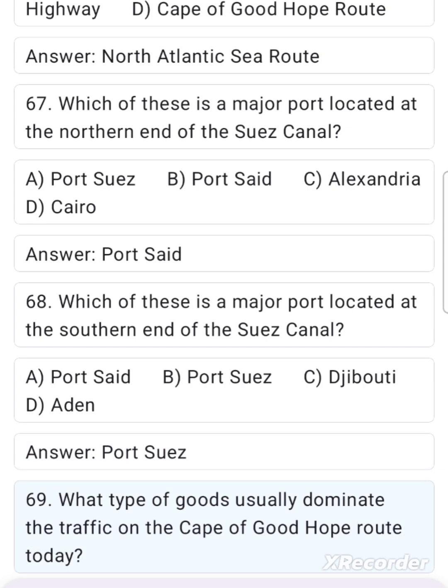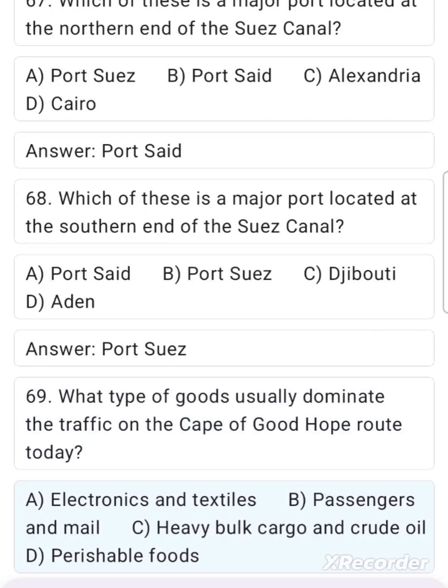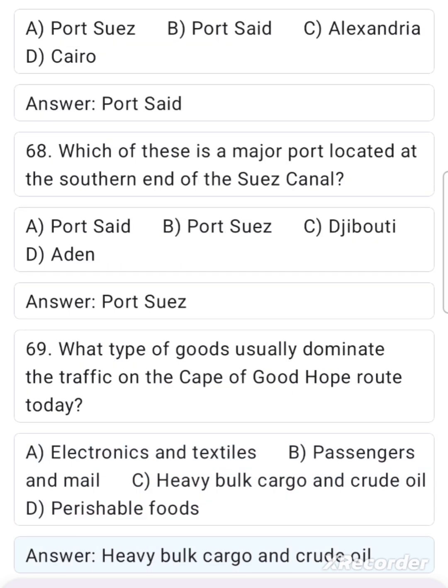69. What type of goods usually dominate the traffic on the Cape of Good Hope route today? A. Electronics and textiles, B. Passengers and mail, C. Heavy bulk cargo and crude oil, D. Perishable foods. Answer. Heavy bulk cargo and crude oil.